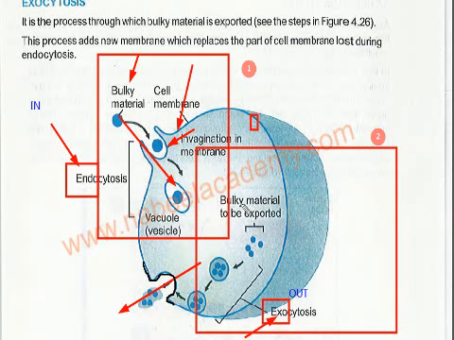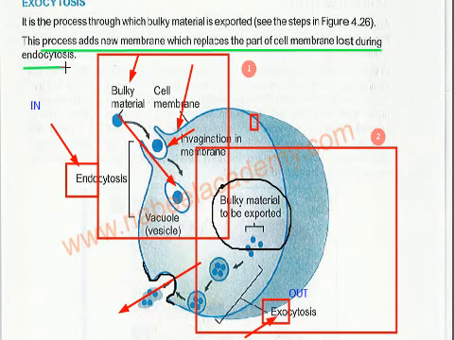It is exporting this material outside, and it is going to replace this membrane also. So what is the function? New membrane replaces what is lost during endocytosis, and bulky material is exported out of the cell.